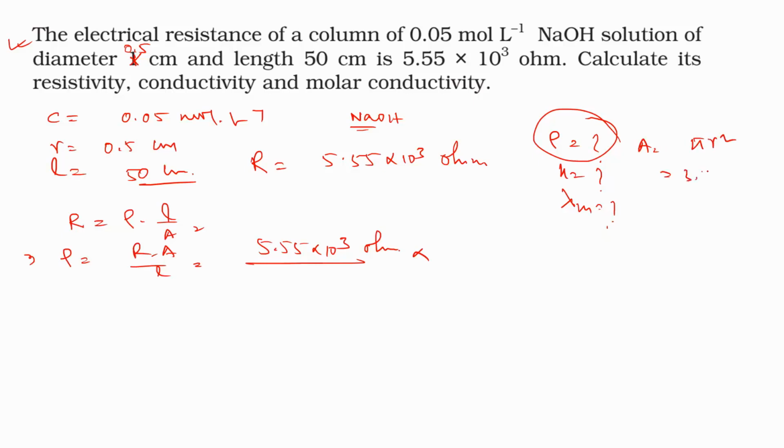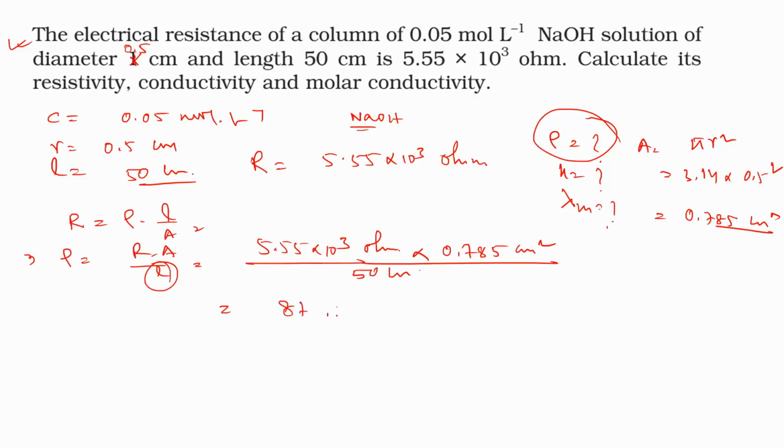So pi value 3.14, r value 0.5 square, so that gives 0.785 cm square. So the A value is 0.785 cm square, and the length L is given as 50 cm. If you calculate this, it will have the value 87.135 ohm cm. So this is the resistivity.